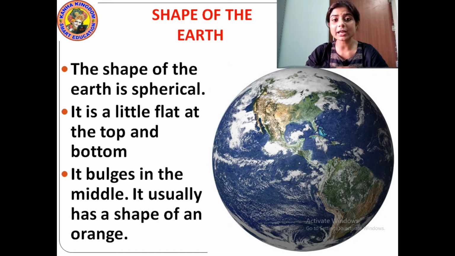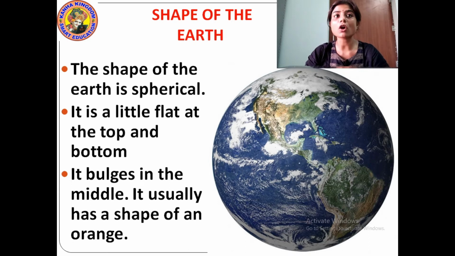Have you seen an orange? The shape of the earth is like the shape of an orange. Orange is a little bit flat from top and from bottom, but it is round in shape. Yes or no? So earth is also similar to the shape of an orange.